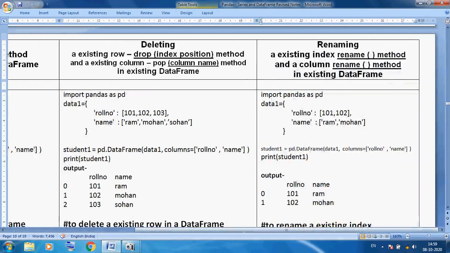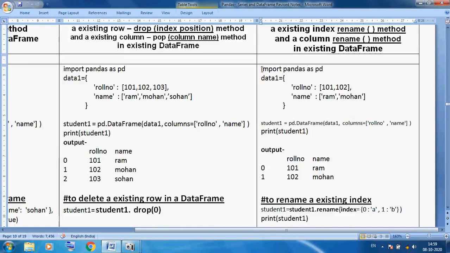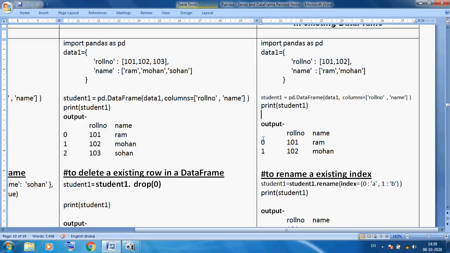renaming means we can rename our index values and column names. Okay, so this thing we know very well because I am taking a simple example. Data 1, roll number 101, 102, name Ram, Mohan, student 1, pd.DataFrame. So this thing we know very well. But here my main purpose is I want to change this index 0 and 1 into a label index. Okay. So after creating the data frame we can also change.